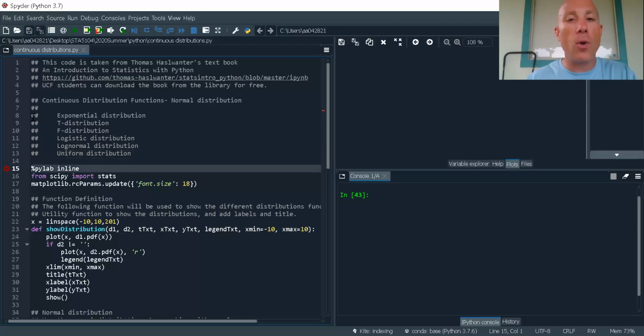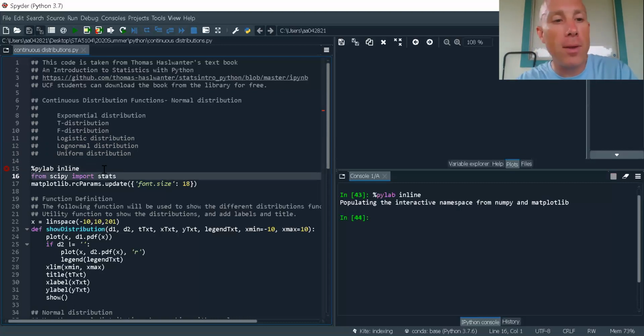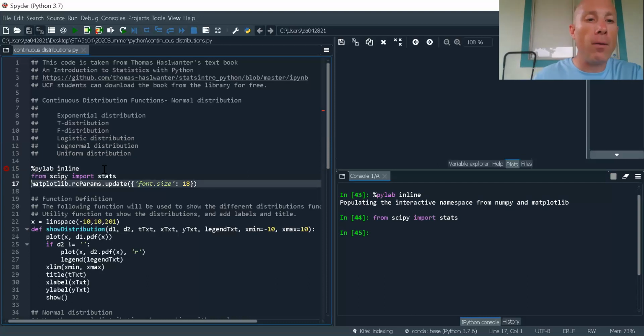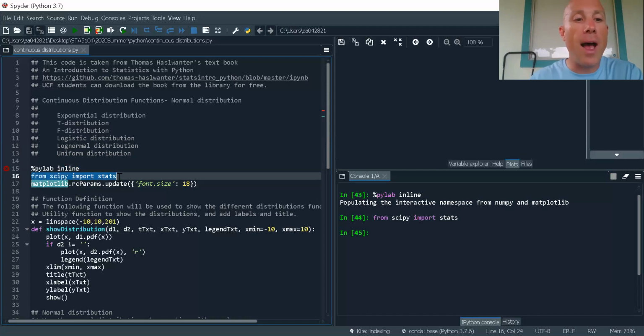All right, so now let's go ahead and start running some code. I'm going to use %pylab inline, a magic function to get several packages loaded quickly and easily. I'm pressing F9 on Spyder. Now I'm going to import stats from SciPy. You'll notice that I'm not loading the entire SciPy package, I'm only loading stats. This is a good practice to get into.